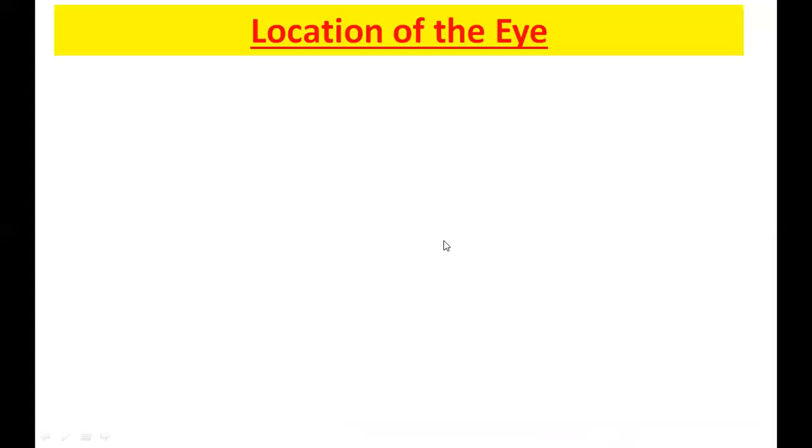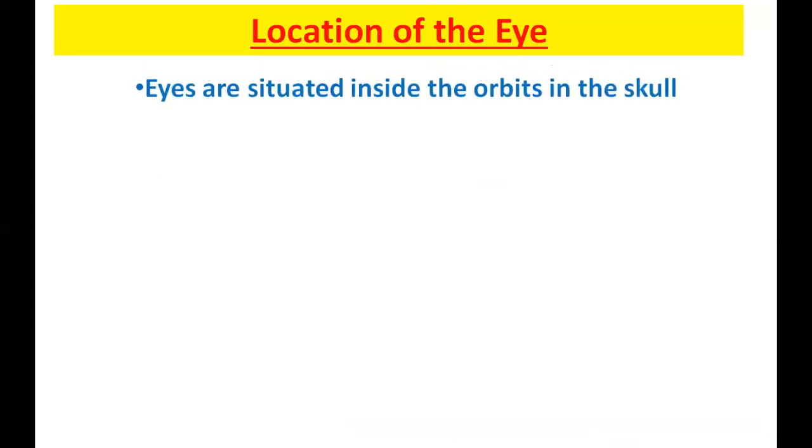Then we'll first go to the superficial one, outside part. That is the location of the eye. So all of you know that the eye is located in the face. Where is the location? In the face. And when you take the bone of the face, it is known as the skull, no? All of you have seen skulls, no? When drawing that danger sign, we draw the skull. So in the skull, we have two holes called orbits. So the eye is located inside the orbit of the skull.